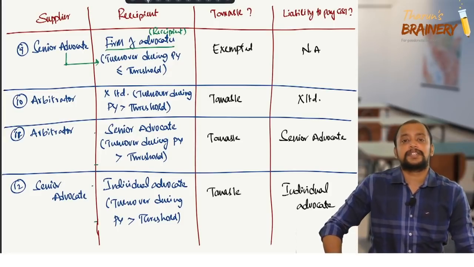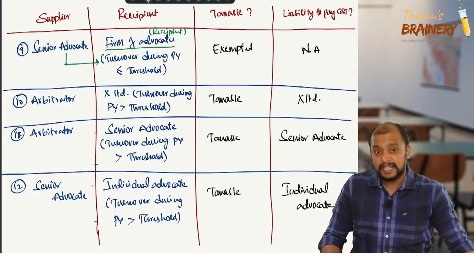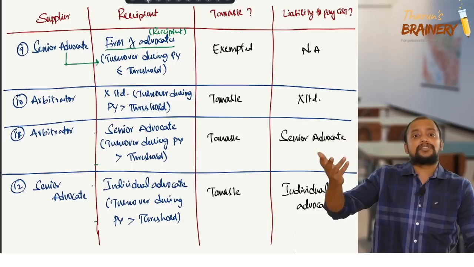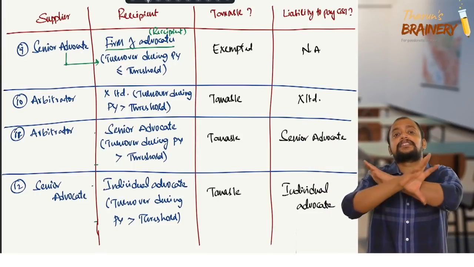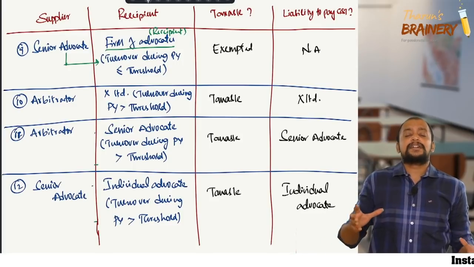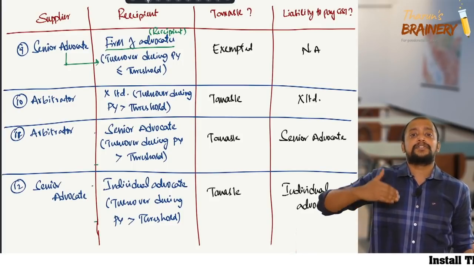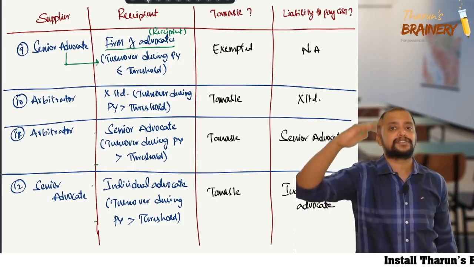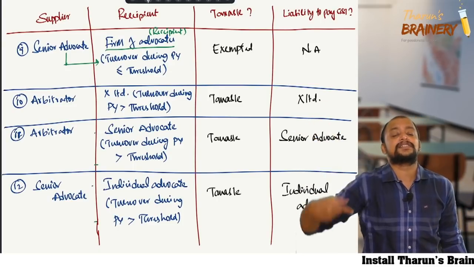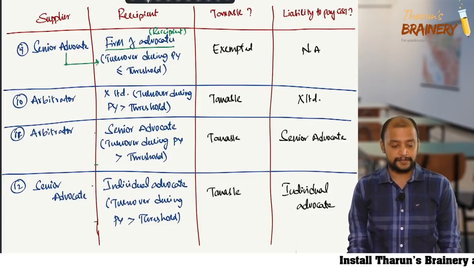If that ultimate recipient's turnover during the previous year does not exceed the threshold, it is exempted; if it exceeds the threshold, it will be taxable. The recipient itself will change whenever services are provided by a senior advocate to another individual advocate or firm of advocates who in turn renders services to another person. That ultimate recipient should be taken as the recipient.